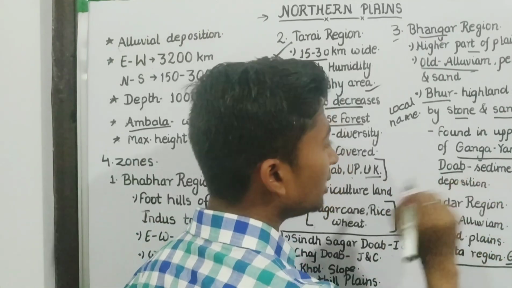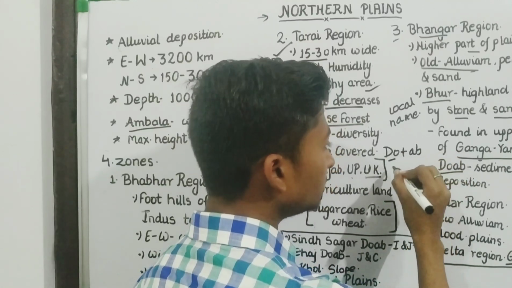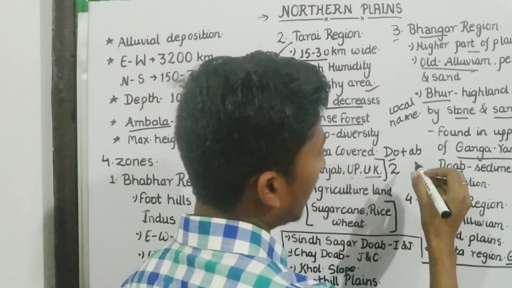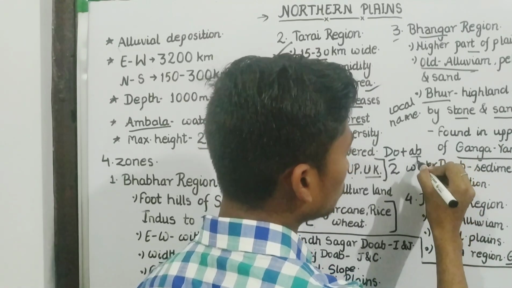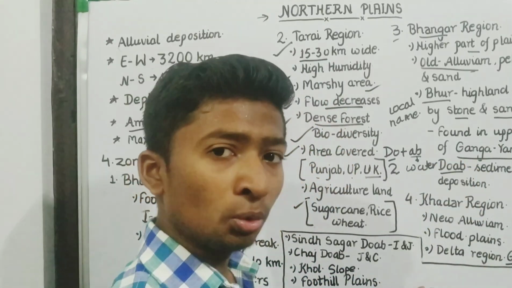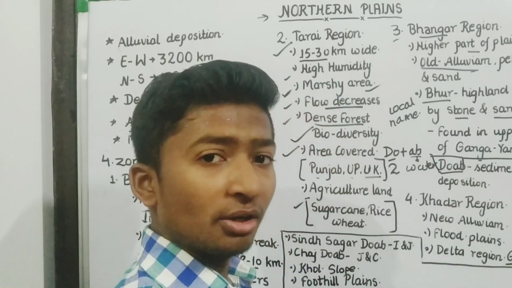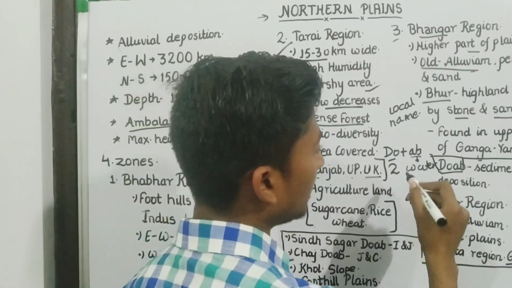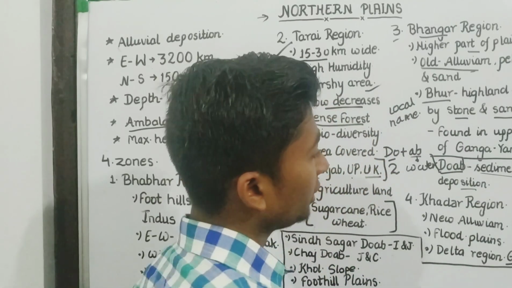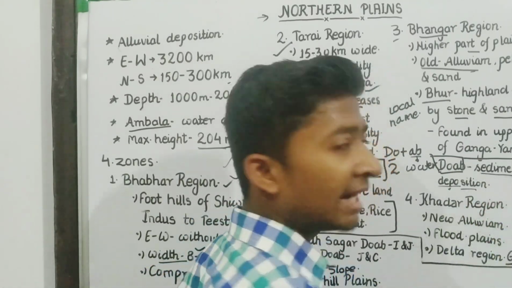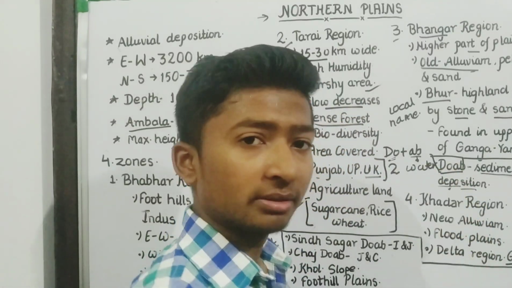What is Doab? Let us divide this word: Do plus Ab. Do means two, and Ab means water. This is an Urdu word. Where two rivers meet, that area is called Doab. Okay, where two water bodies meet, that area is known as Doab. And sedimentary deposition, we will discuss this in our fundamentals of geography.